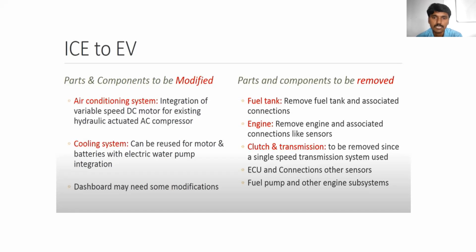There is no need to use the engine in the vehicle, so the engine is also removed. Clutch and transmission: whenever we design an electric vehicle, it generally runs with a single gear system. Mostly electric vehicles are designed with a single gear system. Whenever the vehicle is designed with a single gear system, there is no need to use the clutch plate either. That's why the clutch and the related mechanical transmission will also be removed.